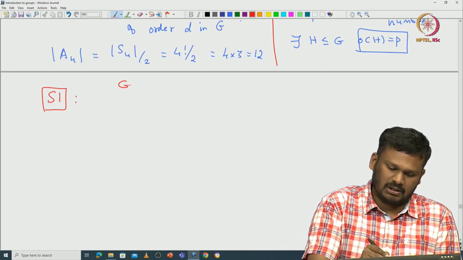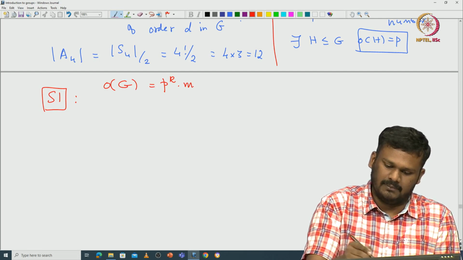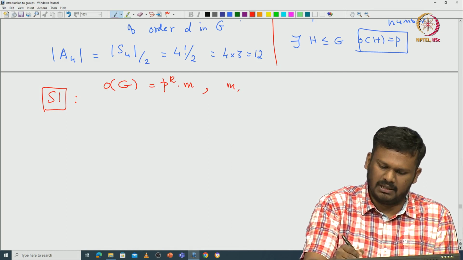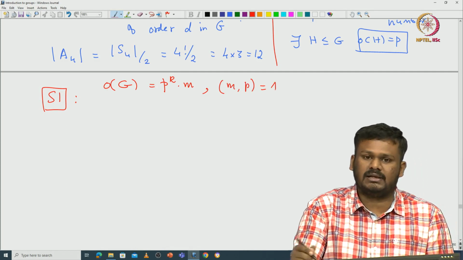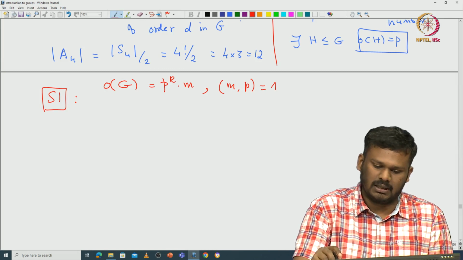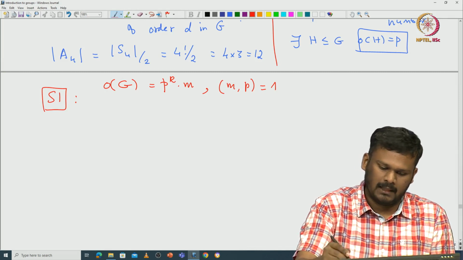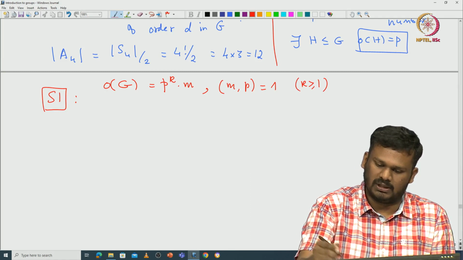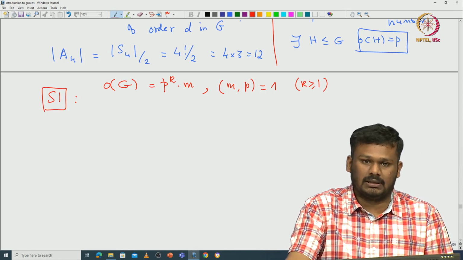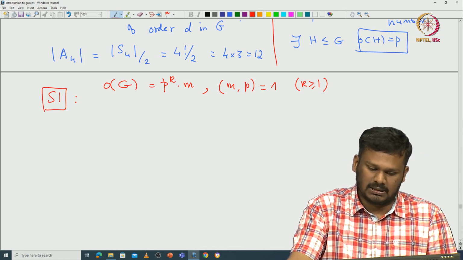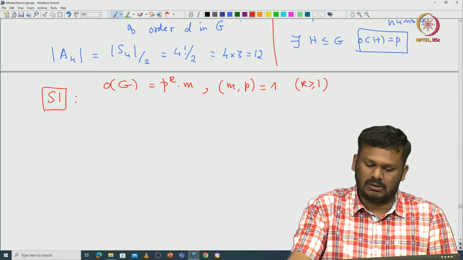Let us say that the order of the group is exactly p to the power k times m, where m and p are relatively prime. p is a divisor of the order of G, and we assume k is greater than or equal to 1, otherwise there is nothing to say. p to the power k is the highest power of p such that p to the power k divides the order of G. So p doesn't divide m, so p and m are relatively prime.